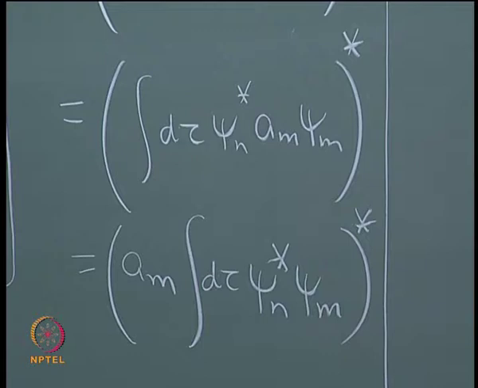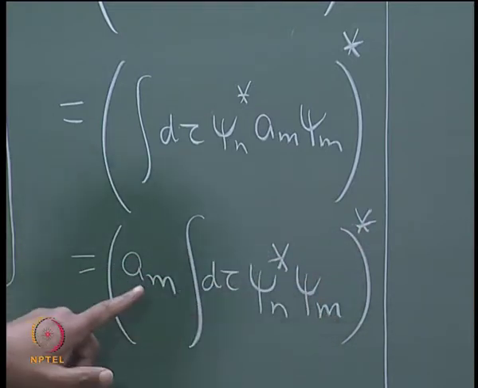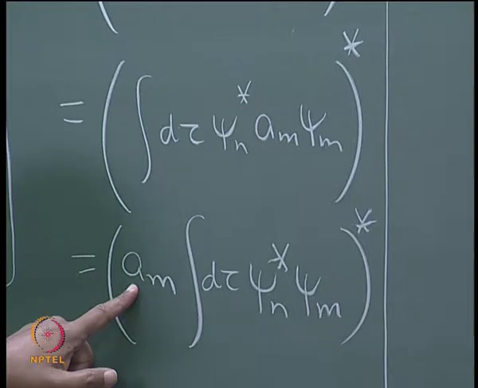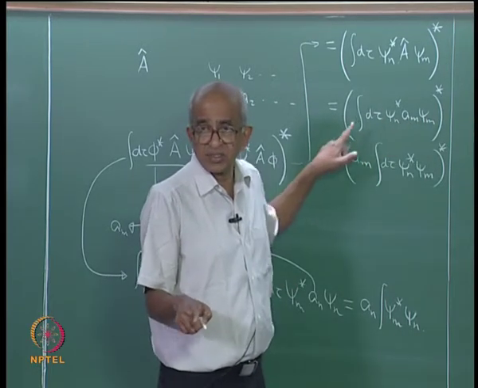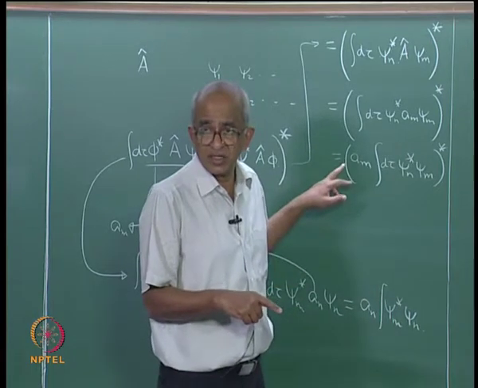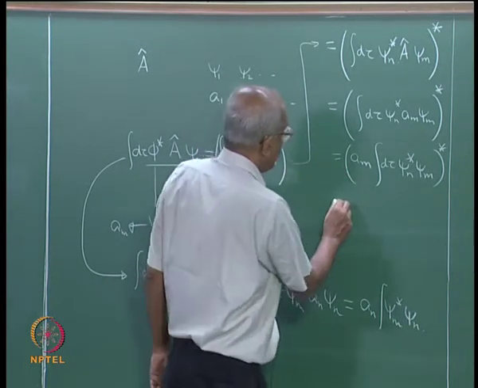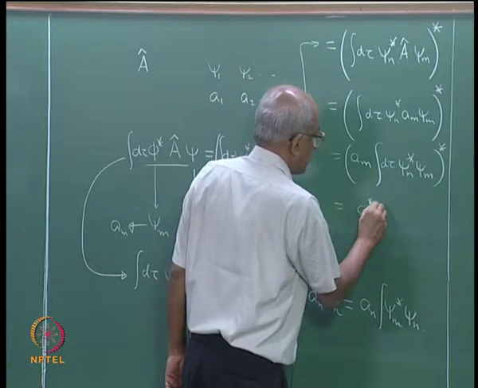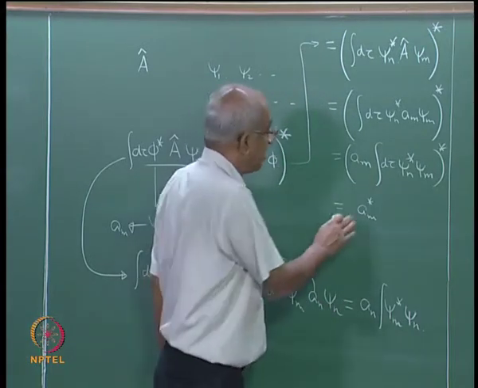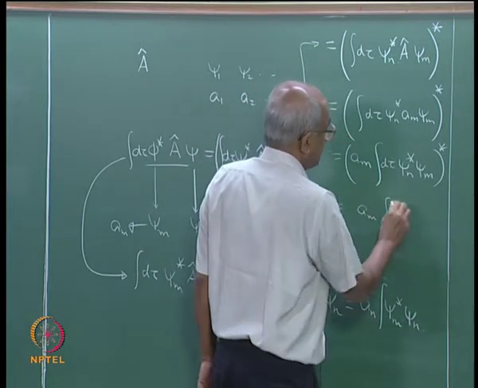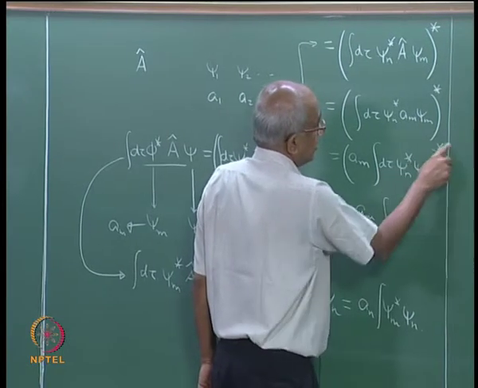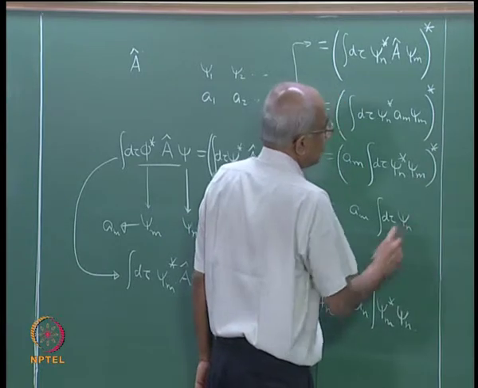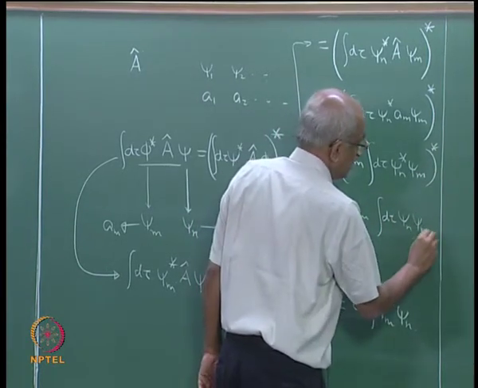Correct? And this star, suppose I perform the star operation, I am going to get a m star, but a m is an eigenvalue of the Hermitian operator. So, a m is assured to be real. So, the star operation, taking the complex conjugation, does not affect a m. So, what will happen is I could say a m star, but a m star is the same as a m because a m is real, multiplied by the star of this, and what is going to happen, you are going to get psi n. This star you take inside, psi n star star, that is nothing but psi n, and psi m you have to take the complex conjugate.